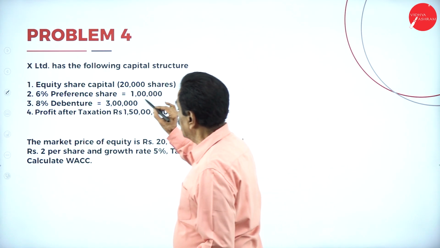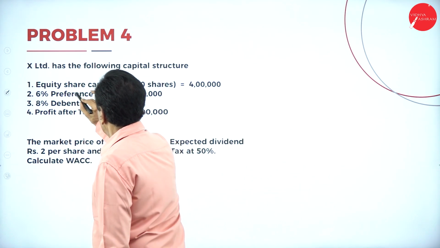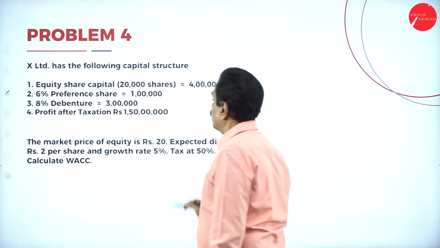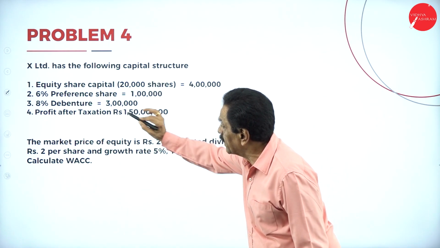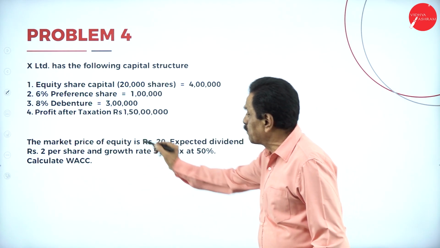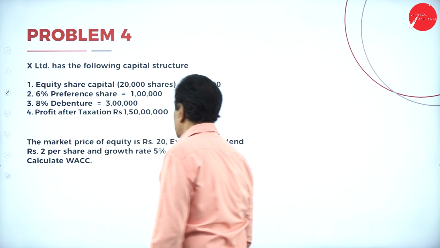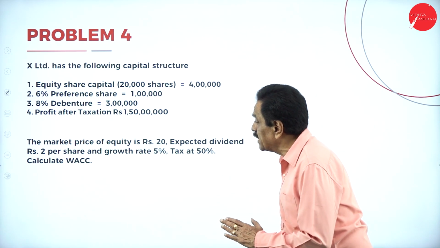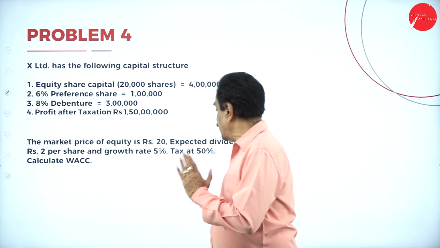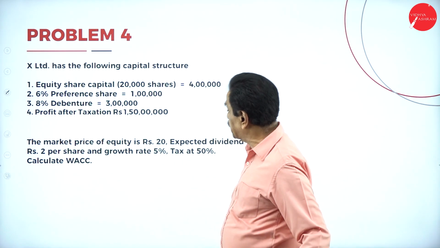Here they have given capital: equity share capital 4 lakh, preference share 1 lakh, 8% debenture 3 lakh. Profit after taxation is 1 crore 50 lakh. The market price of the equity is rupees 20, expected dividend is 2 per share, growth rate is 5%, tax rate is 50%.